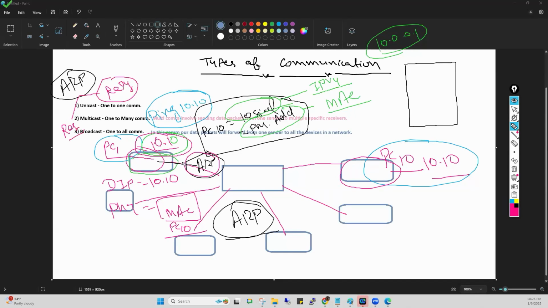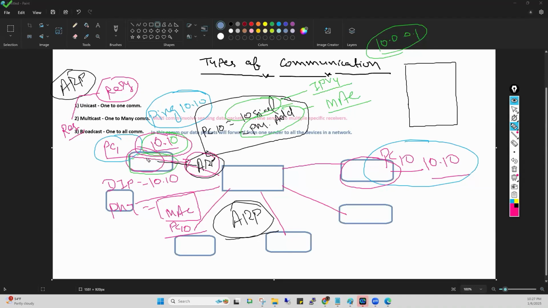Now PC number 1 is sending the ARP. So guys, tell me, is this the ARP request or ARP reply? I am asking all of you. When PC number 1 is sending the ARP, is this an ARP request or reply? Exactly, that is a request. For example, if I am asking you anything, it means I am requesting you. And whatever you tell me, that is called a reply.